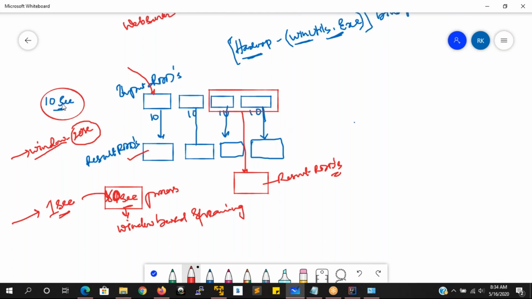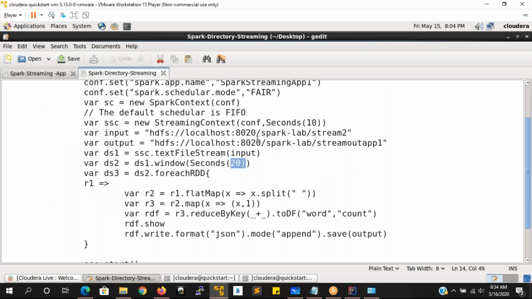I'm not aggregating each and every input data stream. I'm going to aggregate the combination of the input RDDs and provide the result here. So that is what is happening with this window based. 10 seconds it is collecting, but for every 20 seconds, the complete data is going to be aggregated.